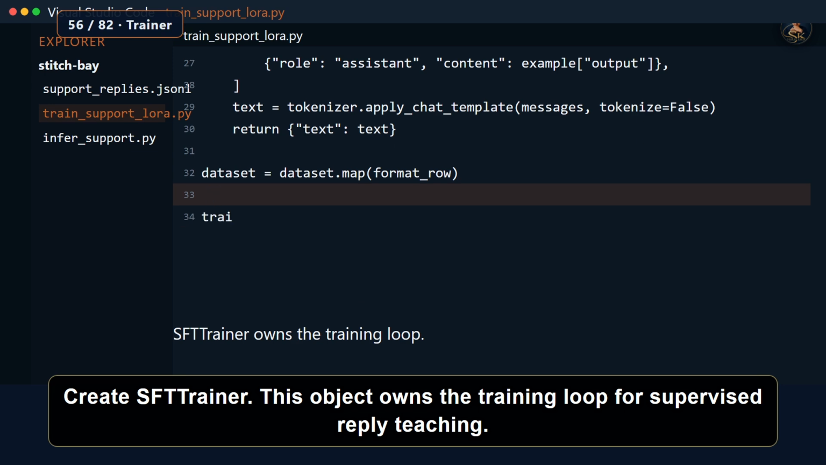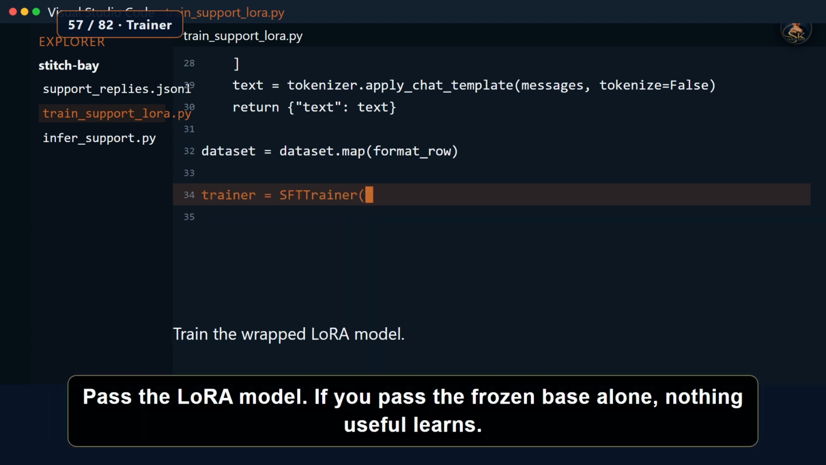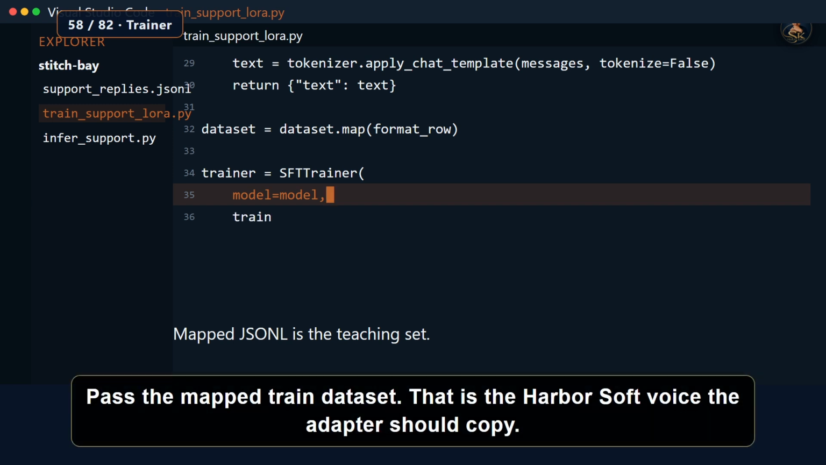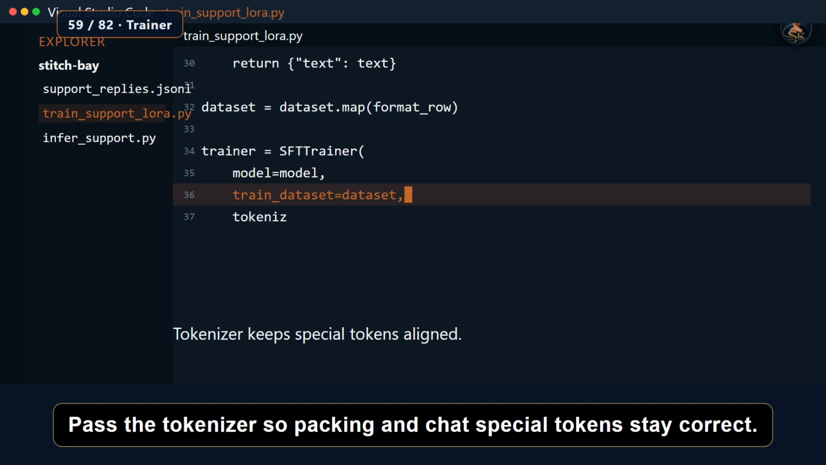Create SFTTrainer. This object owns the training loop for supervised reply teaching. Pass the LoRA model. If you pass the frozen base alone, nothing useful learns. Pass the mapped train dataset. That is the Harbor Soft voice the adapter should copy. Pass the tokenizer so packing and chat special tokens stay correct.